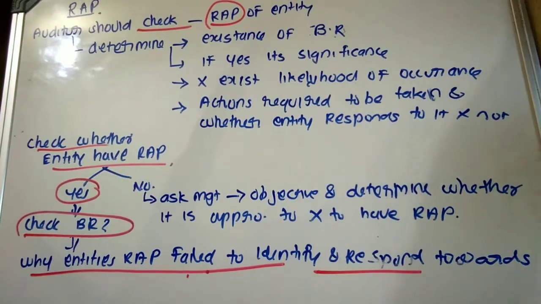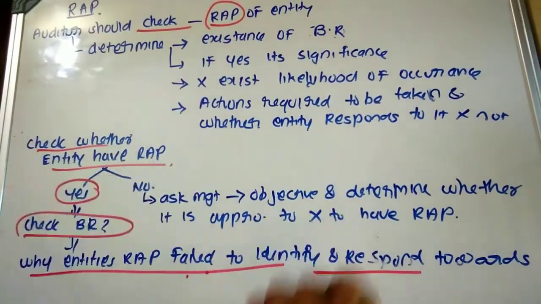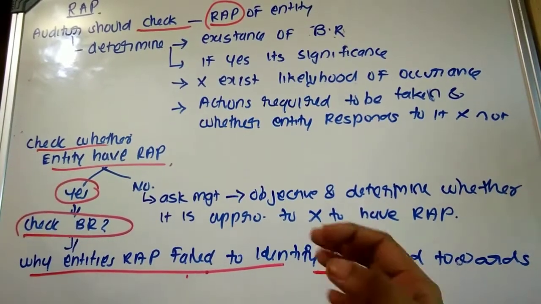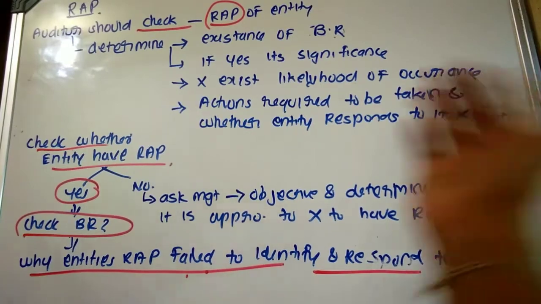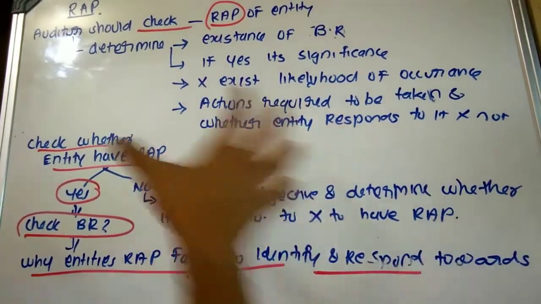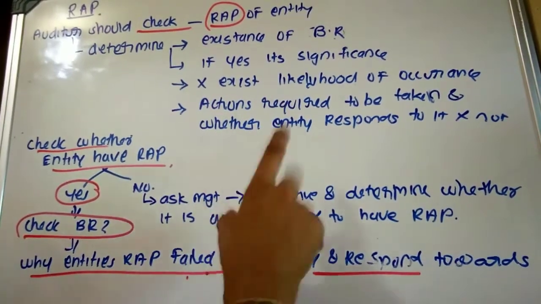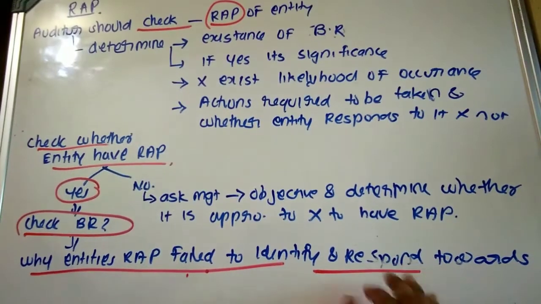If the auditor has identified that there is an existing risk assessment procedure, then the auditor determines whether there exists a business risk. In case, even after having an appropriate risk assessment procedure, the entity is having some business risk, the auditor should determine why the risk assessment procedures of the entity failed to identify that risk and why the management doesn't respond towards that.